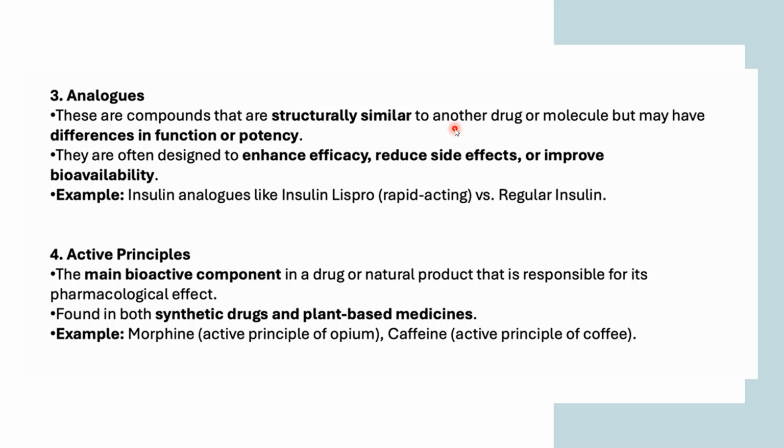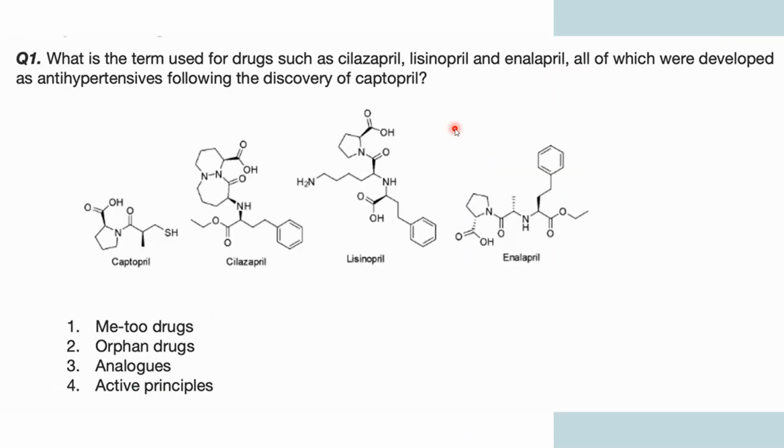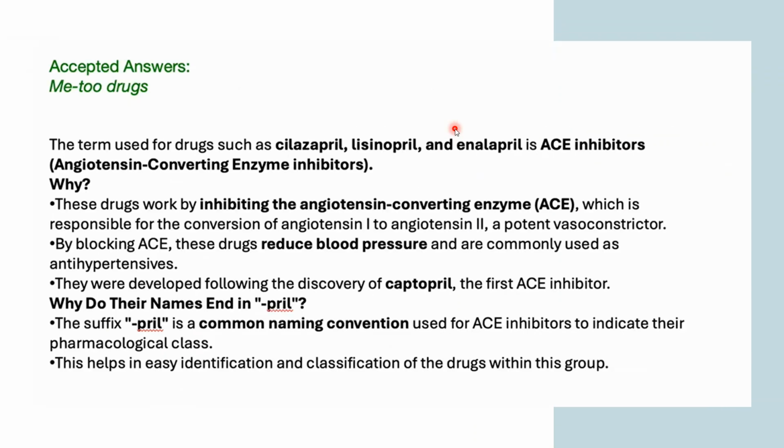So I hope it is clear to all of you what these four things are. Now coming back to the question, what do you think these four are related to? Are they me-too drugs, orphan drugs, analogs, or active principles? By this time I think you will know that these are the me-too drugs. The term used for drugs such as cilazapril, lisinopril, enalapril is ACE inhibitors. These are angiotensin converting enzyme inhibitors.